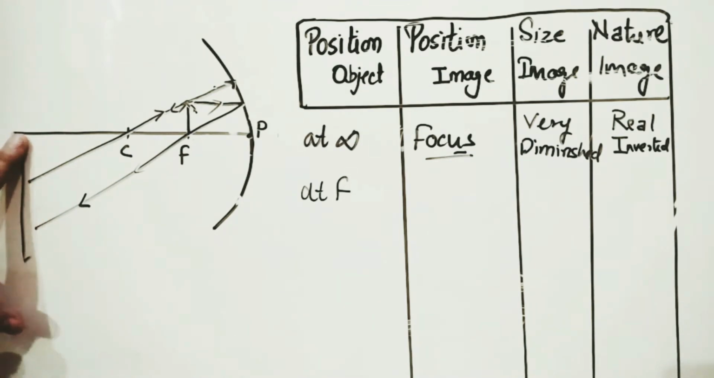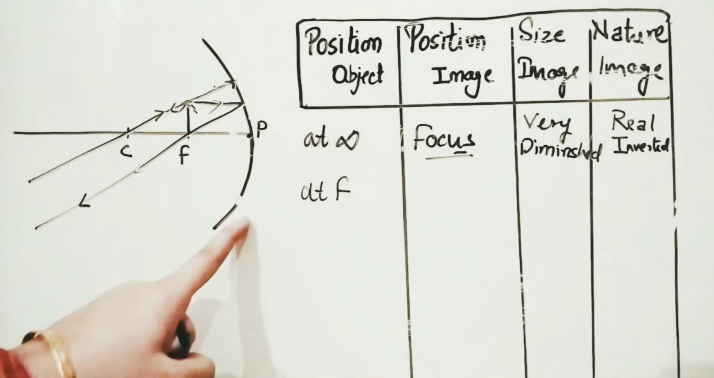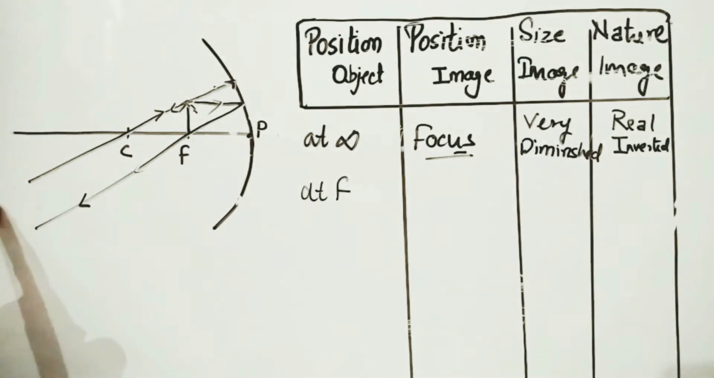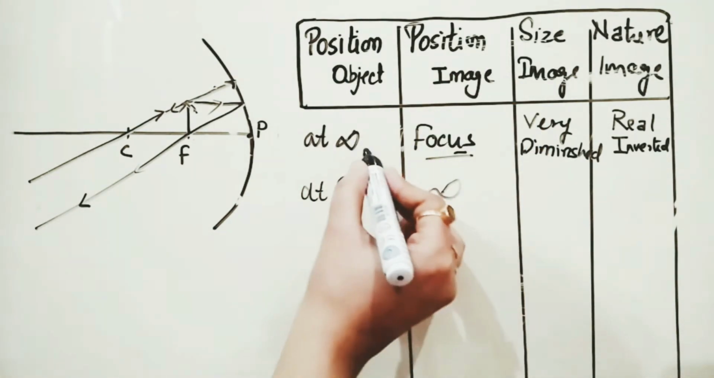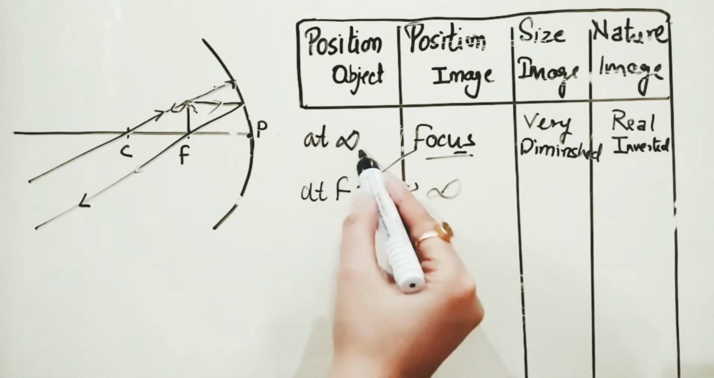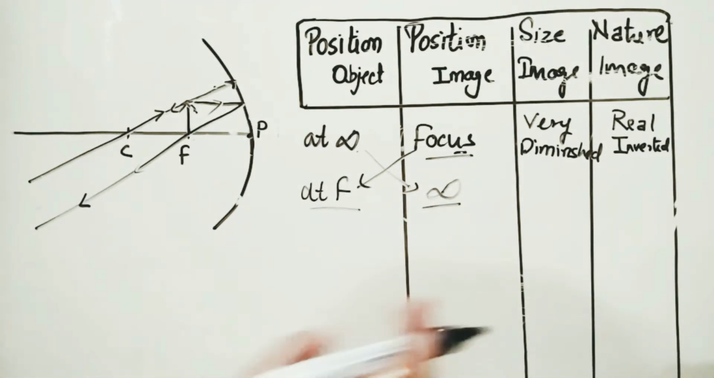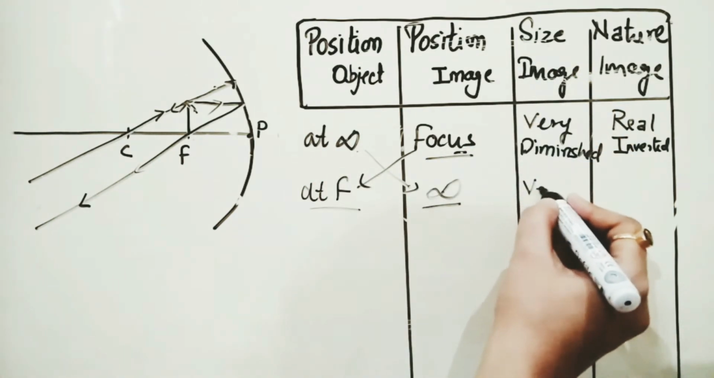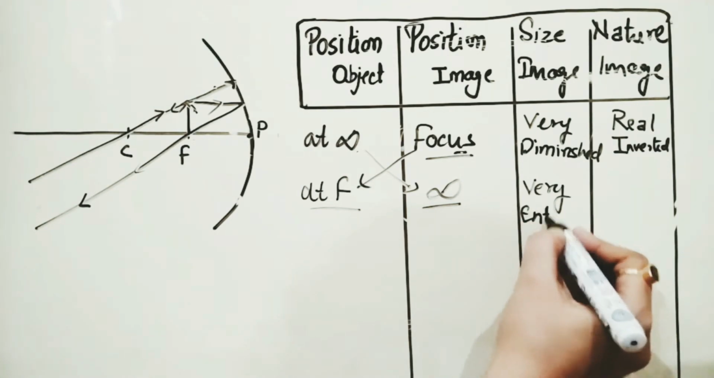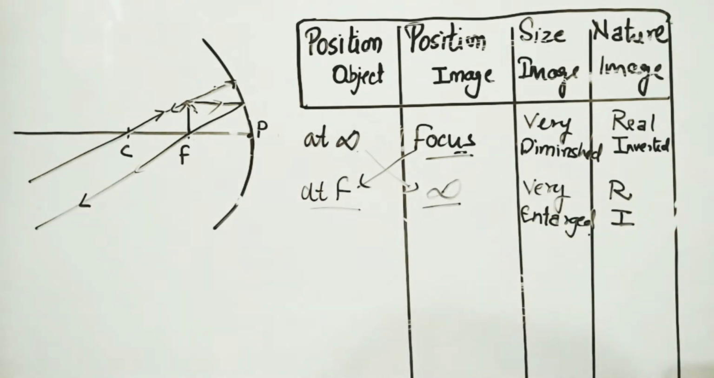Just for example, here they have not met, but imagine if we are considering it to be meeting at any point, then that would be in the downward direction, meaning inverted. In front of the mirror, it is real. So when the object is at the focus, the image is formed at infinity. It is just vice versa: when the object is at infinity, the image is formed at the focus. Now when the object is at the focus, the image is formed at infinity. It is the reverse of the earlier case. The size in that case is very diminished, in this case very enlarged, and the nature remains the same, that is real and inverted.